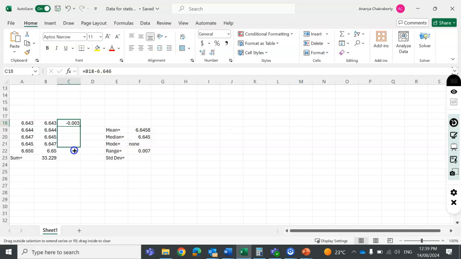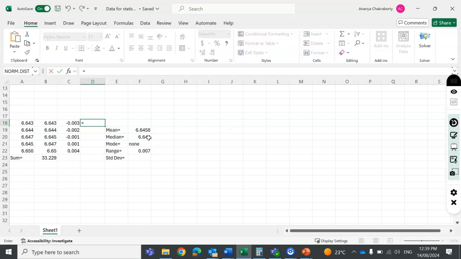So it will calculate for each measurement minus mean. And then we need the square of that. So is equal to this multiplied by again the same cell. So you will get this value and then drag it till the end.